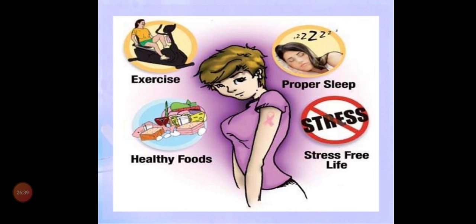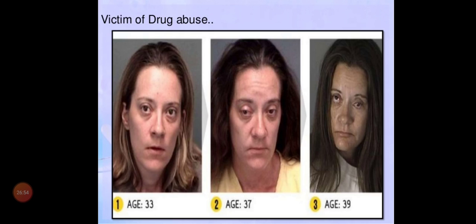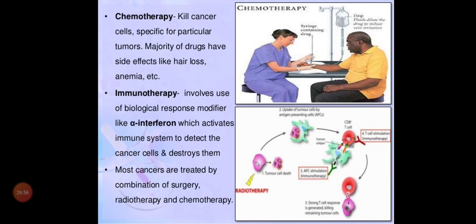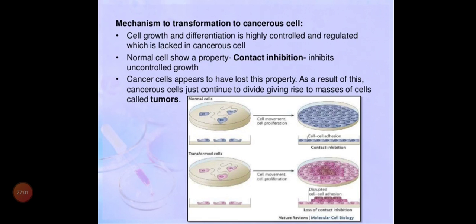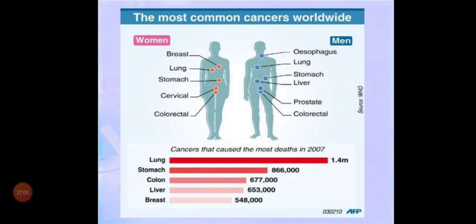Okay, and what we want to do, we want to do exercise every day, eat healthy foods, get proper sleep, and we should be free from stress, because stress will create so many hormones and chemicals in our body that will disturb your cancer. Is that clear, children? So that's all about cancer, types of cancer, the detection method, diagnosing method, and also treatment for that.